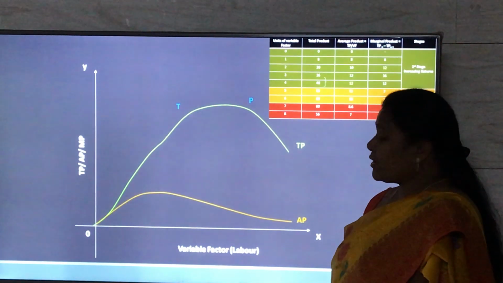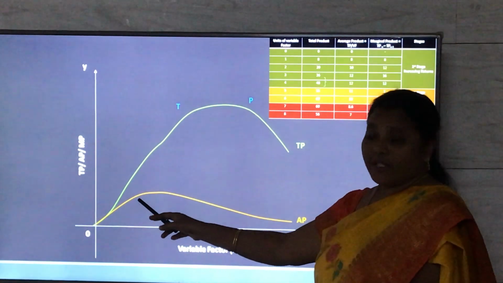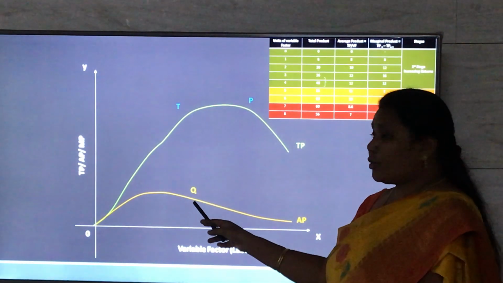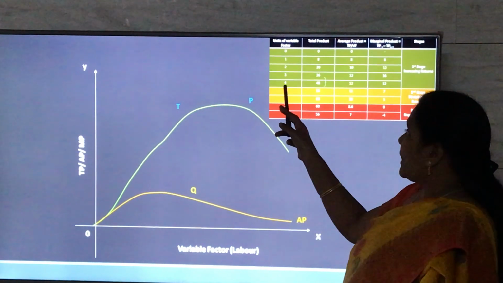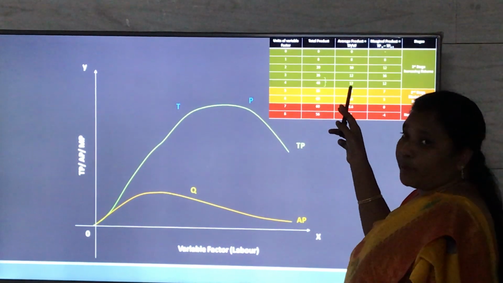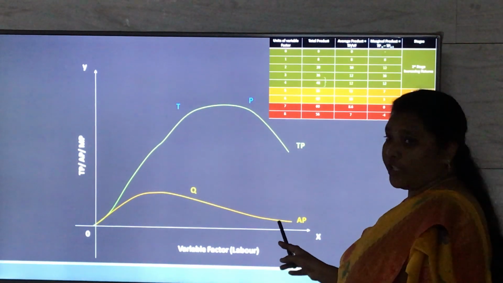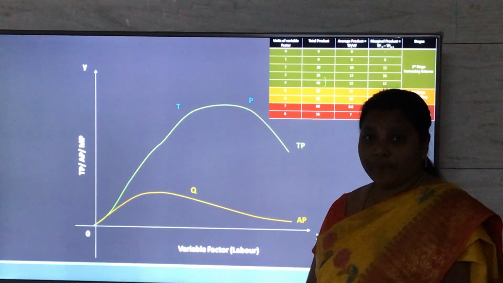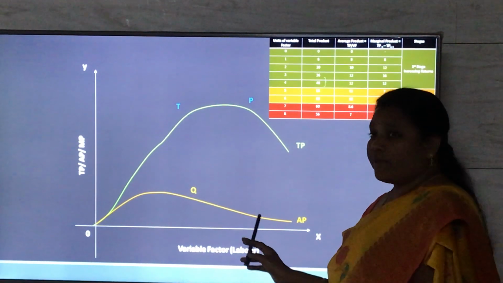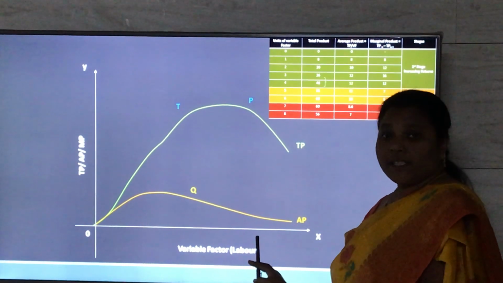Now, what is happening to average product? Average product increases in the beginning. It becomes maximum at point Q. That is, with the employment of the 4th labor, the average product becomes maximum. Later on, it will start diminishing. One thing we must notice here is that the average product will always diminish, but it will never touch or intersect the x-axis.